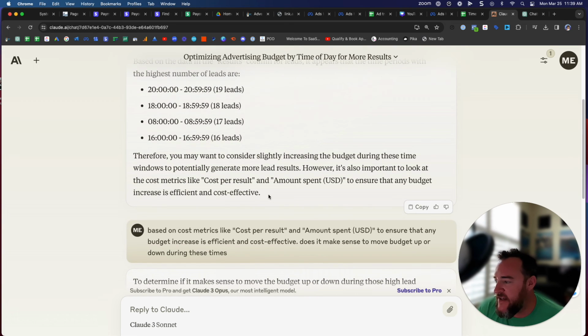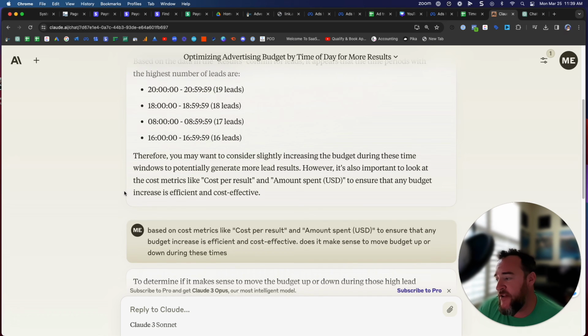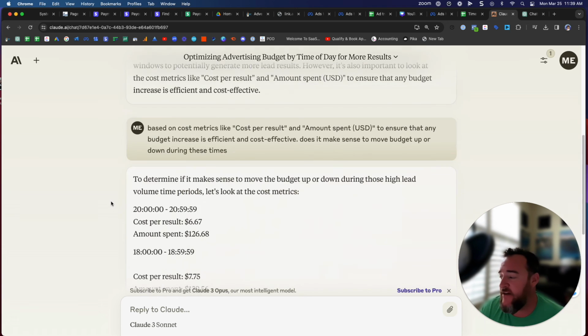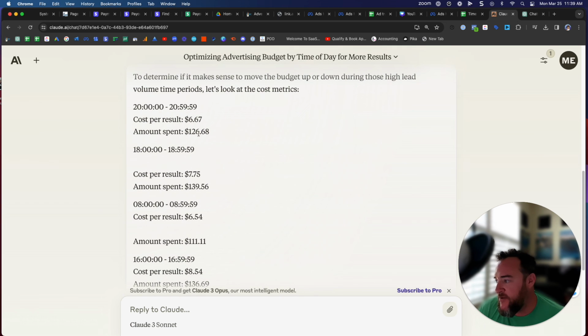So what I did is I just copy and pasted exactly what it said back to me, based on cost metrics: does it make sense to move budget up or down for these days? I just wanted to say back to it, based off of your recommendation, does it make sense? I'm not even going into detail about what is sense. I'm just saying, does it make sense? I'm letting Claude compute the logic. Based off of the time it moves the budget up and down, let's look at these cost metrics: cost per result and amount spent for each time.